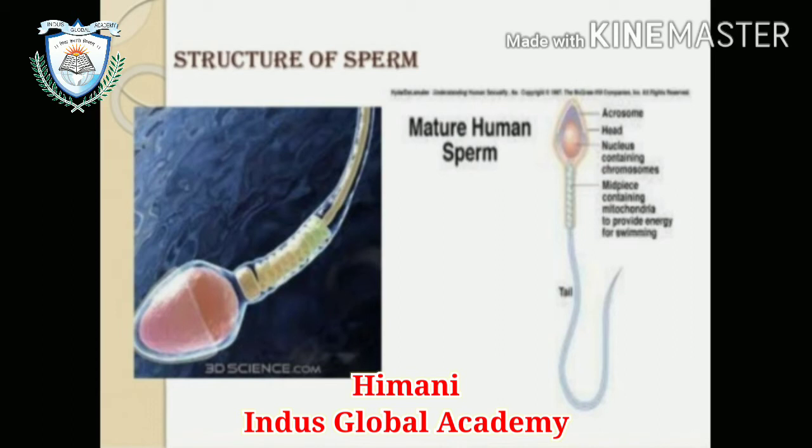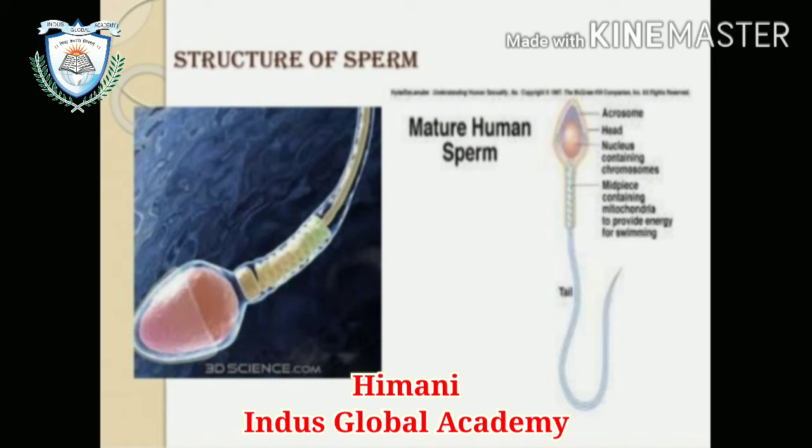Okay, after that, structure of the mature human sperm. It consists basically of a head, neck, middle piece and tail. Plasma membrane covers the whole body of the sperm. The head portion contains a haploid nucleus, and the anterior portion of the head contains an acrosomal cap or acrosome. Acrosome is a structure filled with digestive enzymes which help in dissolving the membrane of the egg cell and help in the fertilization of the ovum.